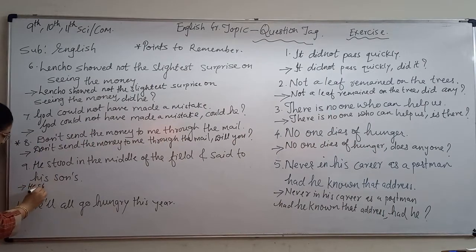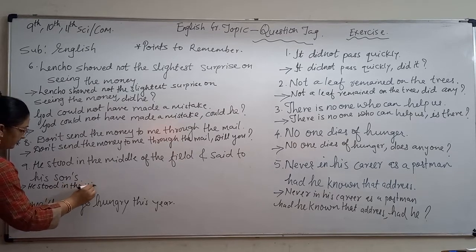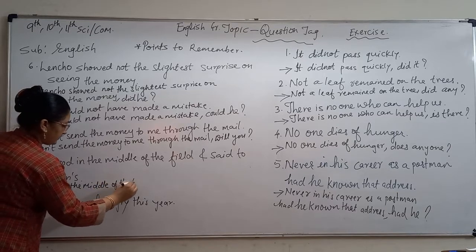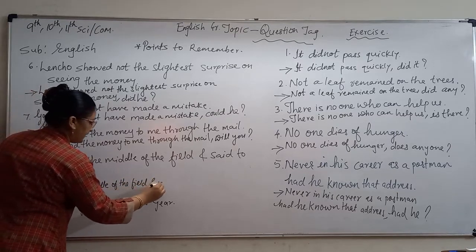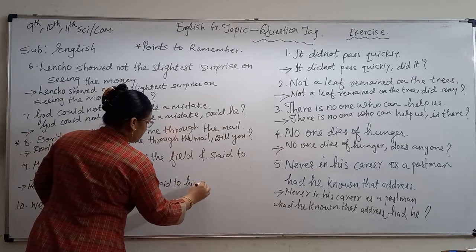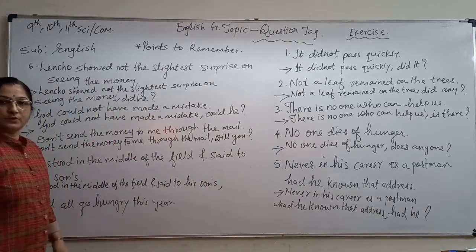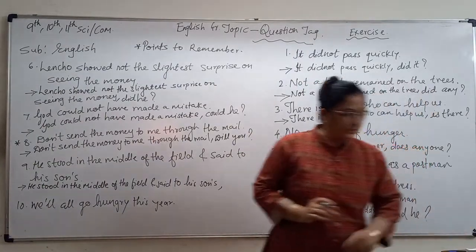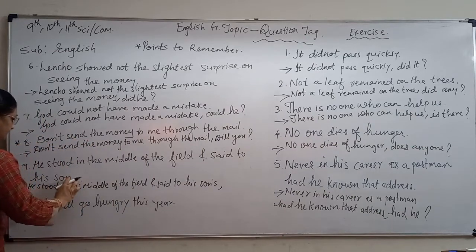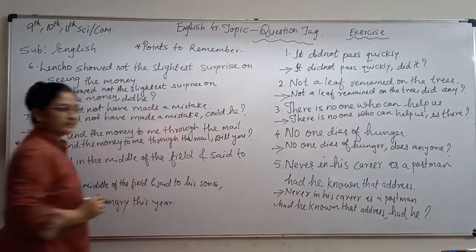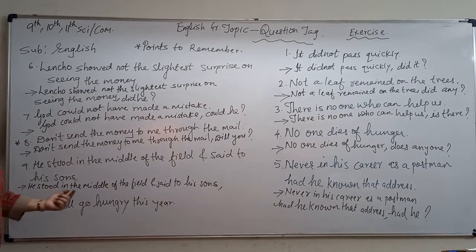He stood in the middle of the field and said to his sons. This is the question. Okay, said to his sons. No apostrophe, student. It is a plural form. Sons. Here also. Sons. Okay.